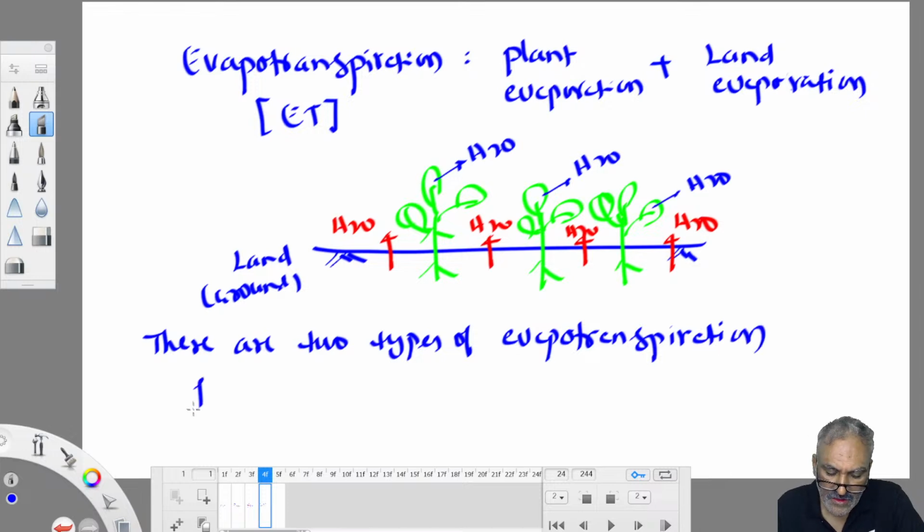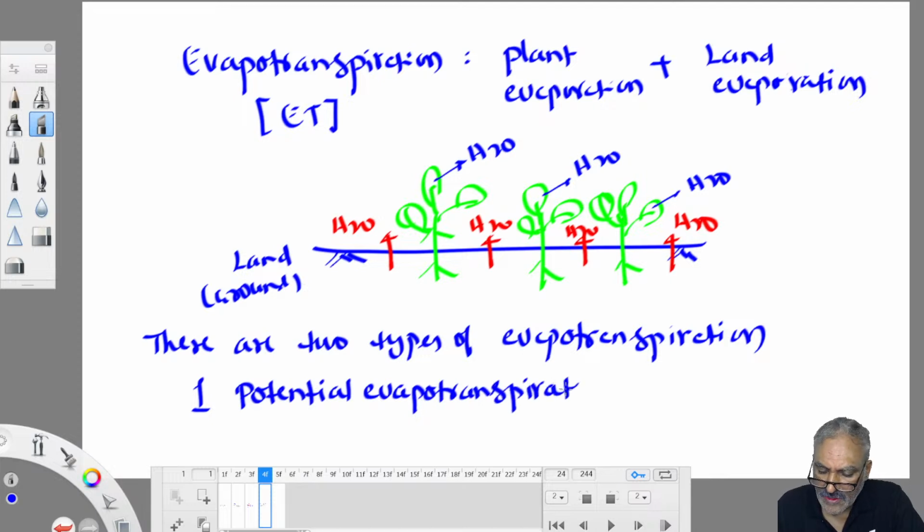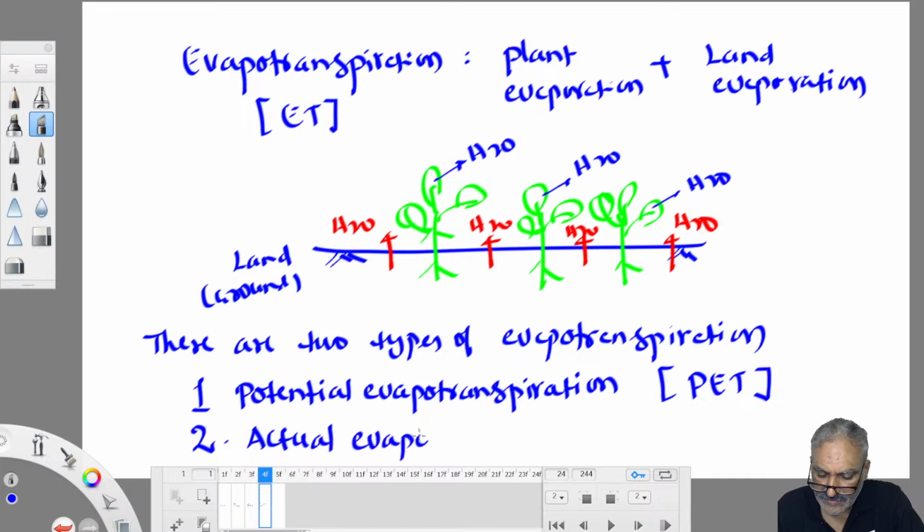One is called potential evapotranspiration. For short, we write it as PET. The second one is actual evapotranspiration, which is called AET.